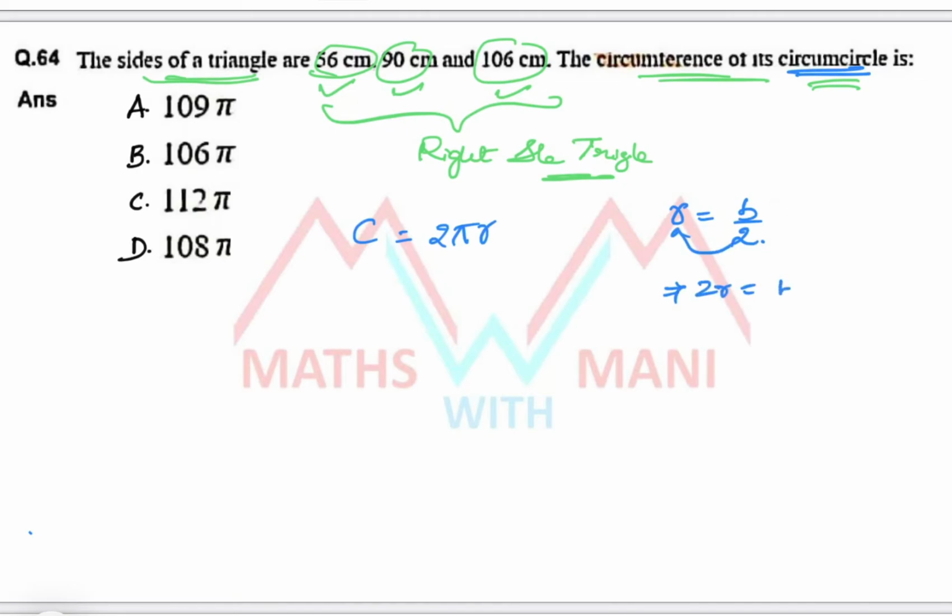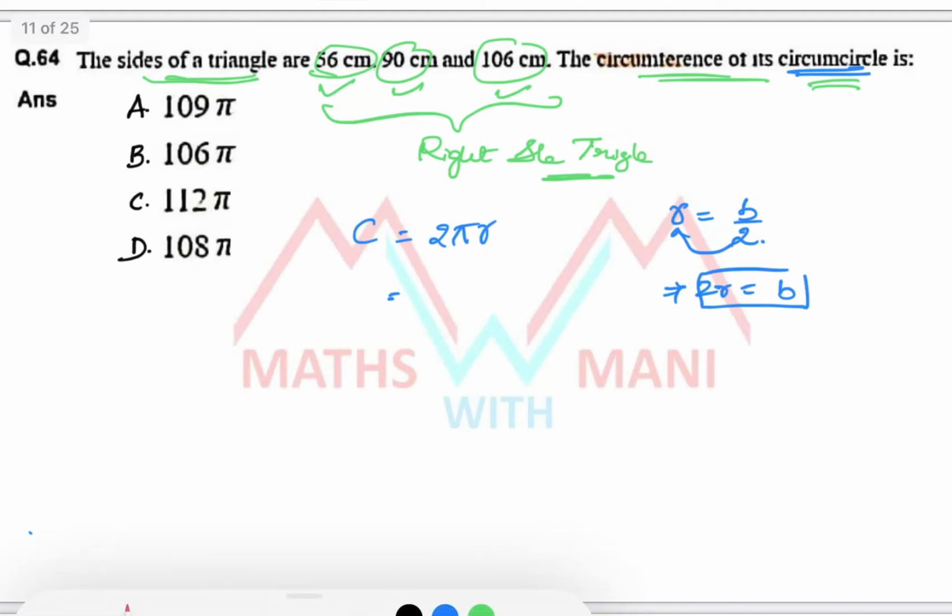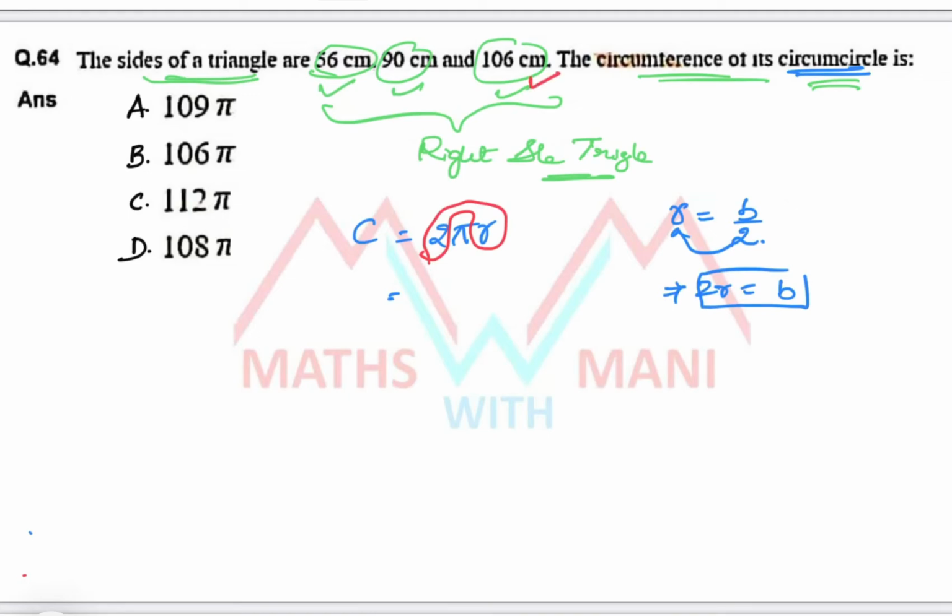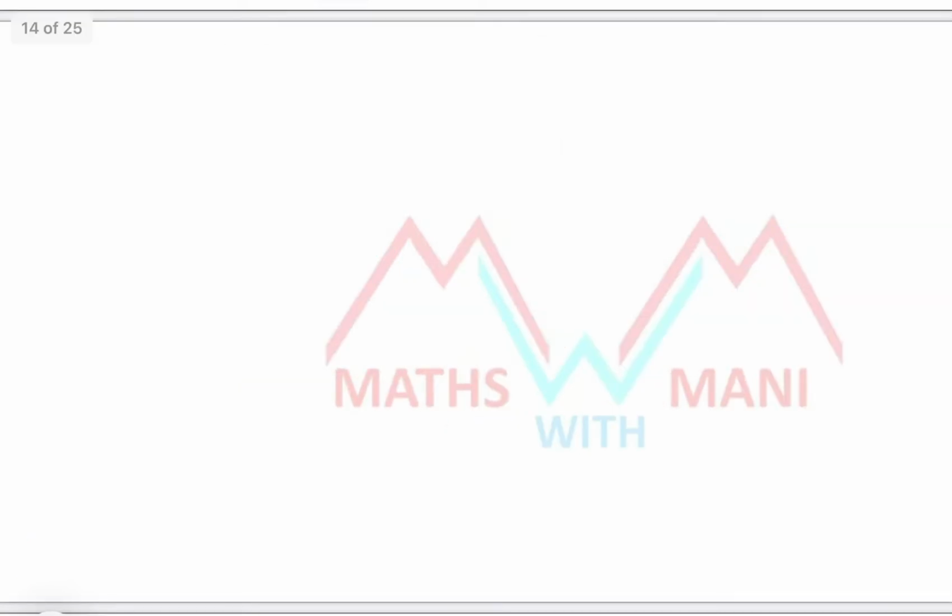That is nothing but the hypotenuse. So in place of 2r, I can write the hypotenuse. The hypotenuse is nothing but the longest side of the triangle. So 106 into pi. Wherever the option 106 pi is there, that is the correct answer. So that is option B. That's it. Next, 65.